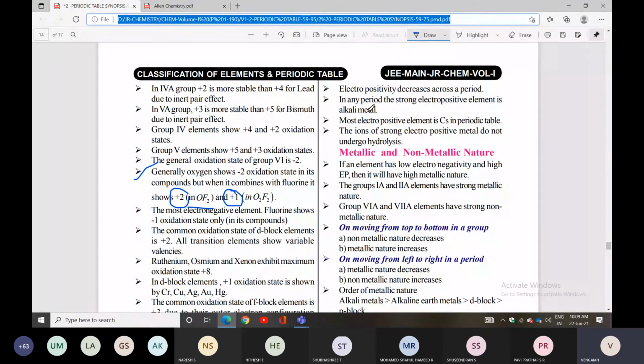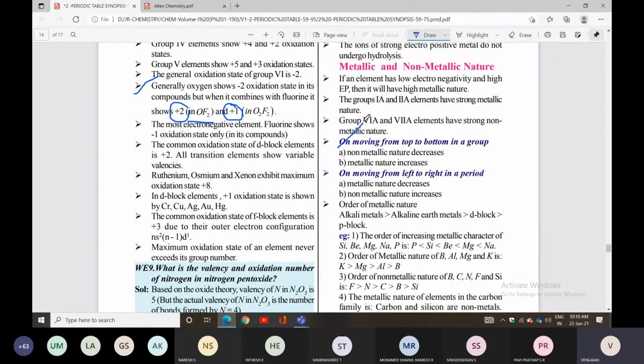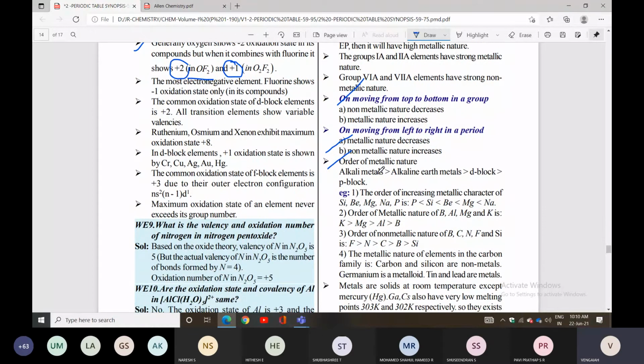Group 1A and 2A elements have strong metallic character, and 6A and 7A group elements have strong non-metallic nature. Moving from top to bottom, non-metallic nature decreases and metallic nature increases. Moving from left to right in a period, metallic nature decreases and non-metallic character increases, the opposite. The order of metallic nature given is alkali metals highest, then alkaline earth metals, then d block elements, finally p block elements.